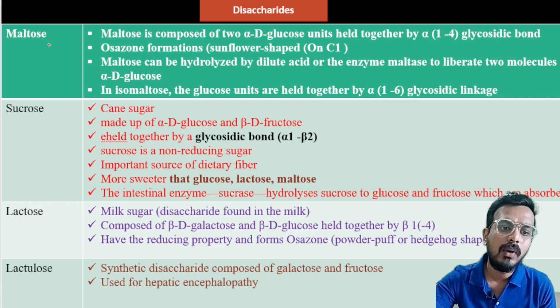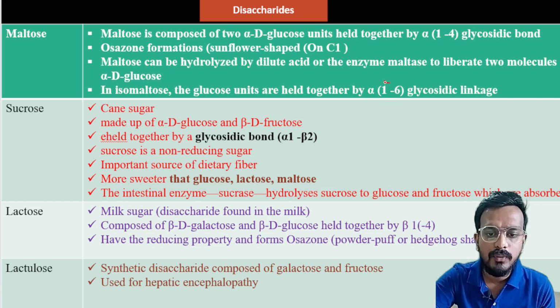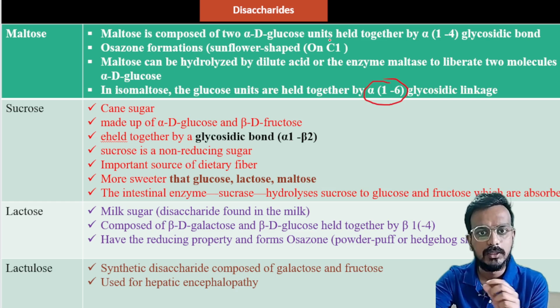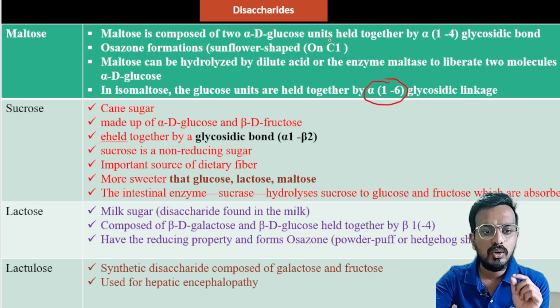For example, if I talk about maltose, it has an alpha 1,4 linkage. A question is always asked from here: what is the linkage present in that particular disaccharide? So you have to remember that. Let's talk about maltose.